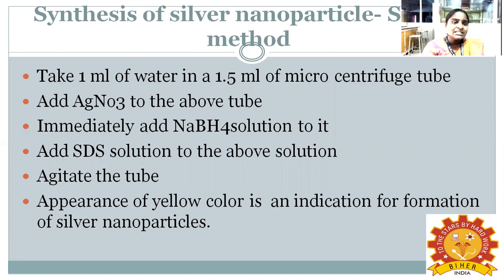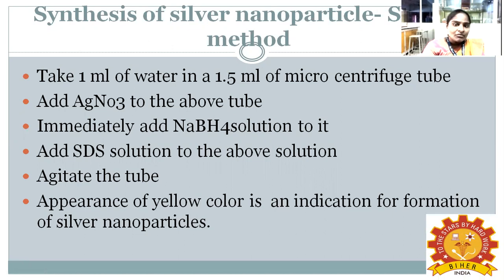Add silver nitrate to the tube. Immediately add sodium borohydride solution, and add SDS (sodium dodecyl sulfate) solution to the above solution, and agitate the tube vigorously. Finally, you can see the yellow color, which indicates the formation of silver nanoparticles.